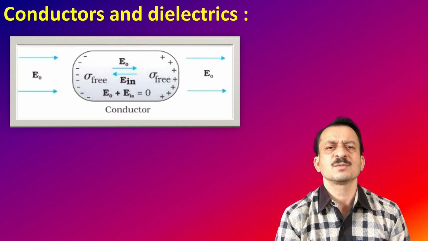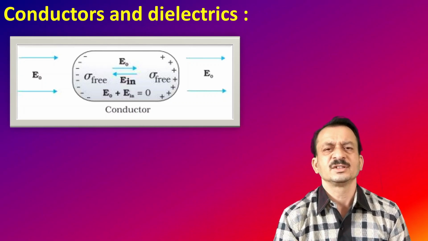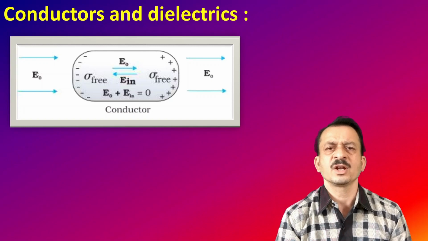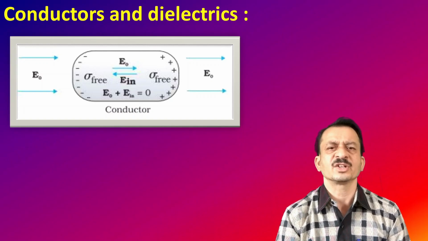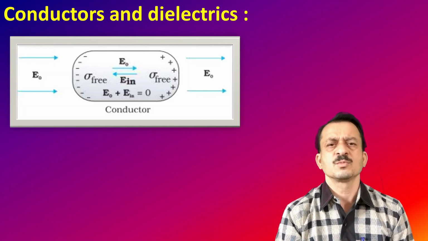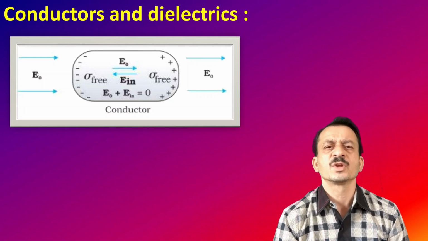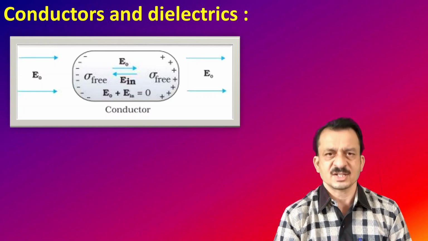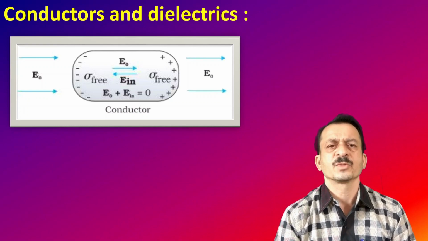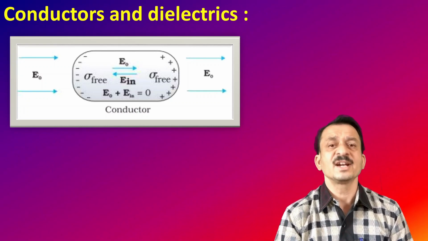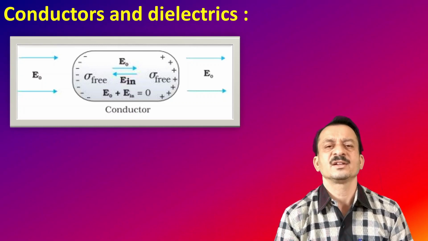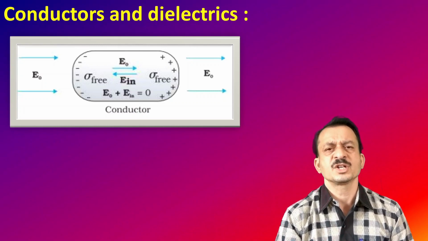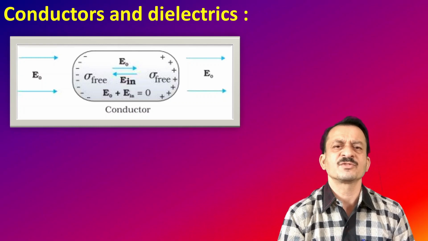That means the electrons are moving towards the left side, in the opposite direction to the electric field. And positive charges are left on the other side. This orientation of the free charges develops an electric field inside the conductor. Now we have positive charges on the right side and negative charges on the left side.